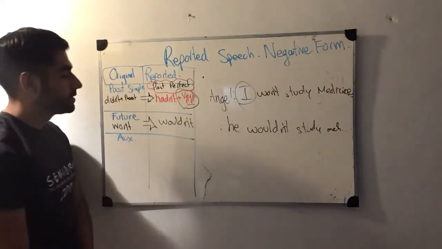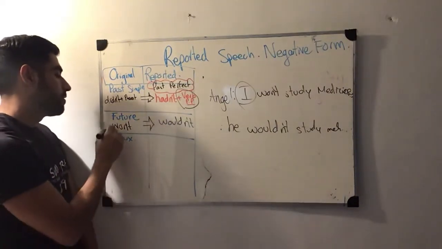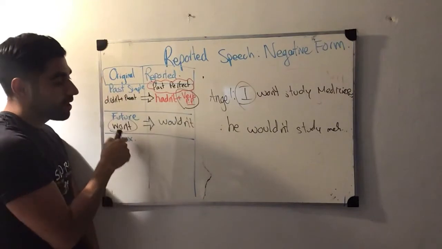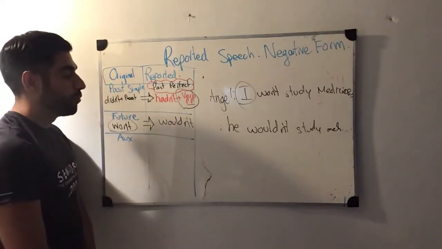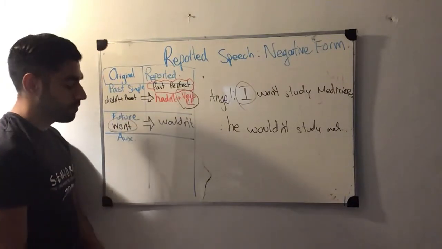I don't think that another example is necessary, because in this case, as I was telling you, it's very simple. When we have "want", we have to change it for "wouldn't", okay? And the verb we leave exactly the same. That one's in the future form, okay?